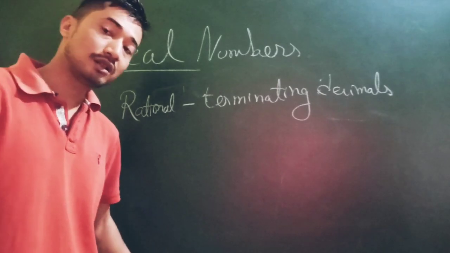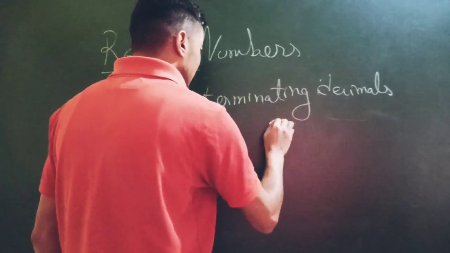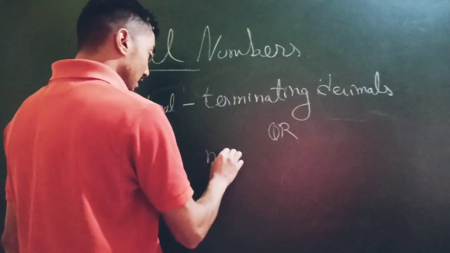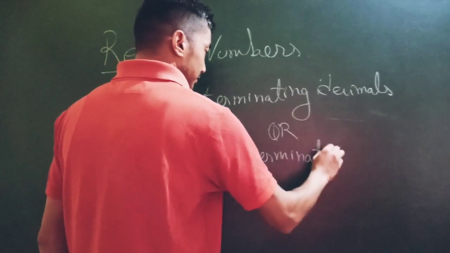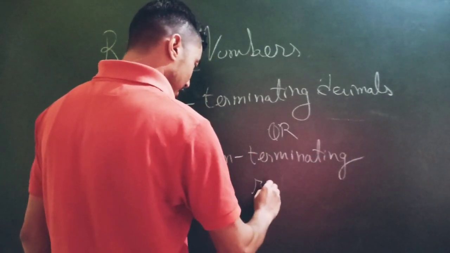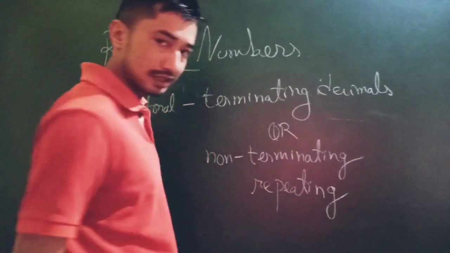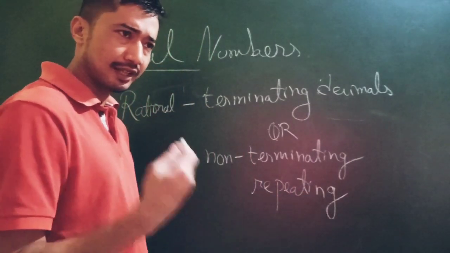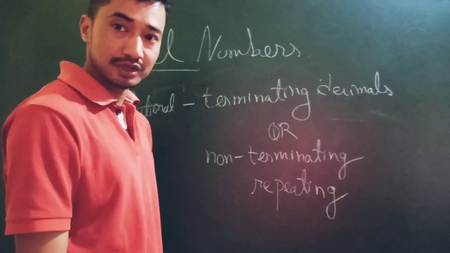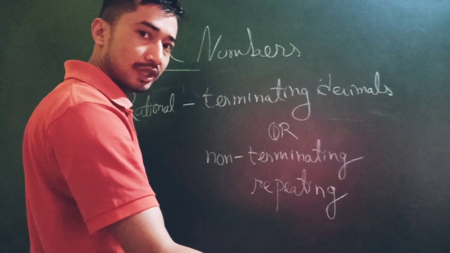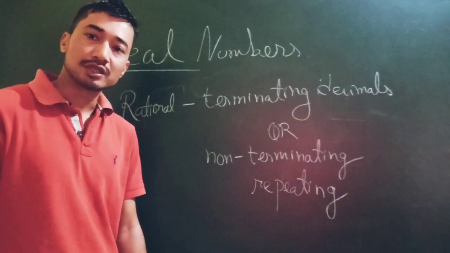If they are non-terminating, then they should be recurring, or in layman's language, repeating decimals. They are supposed to be non-terminating, repeating decimals.